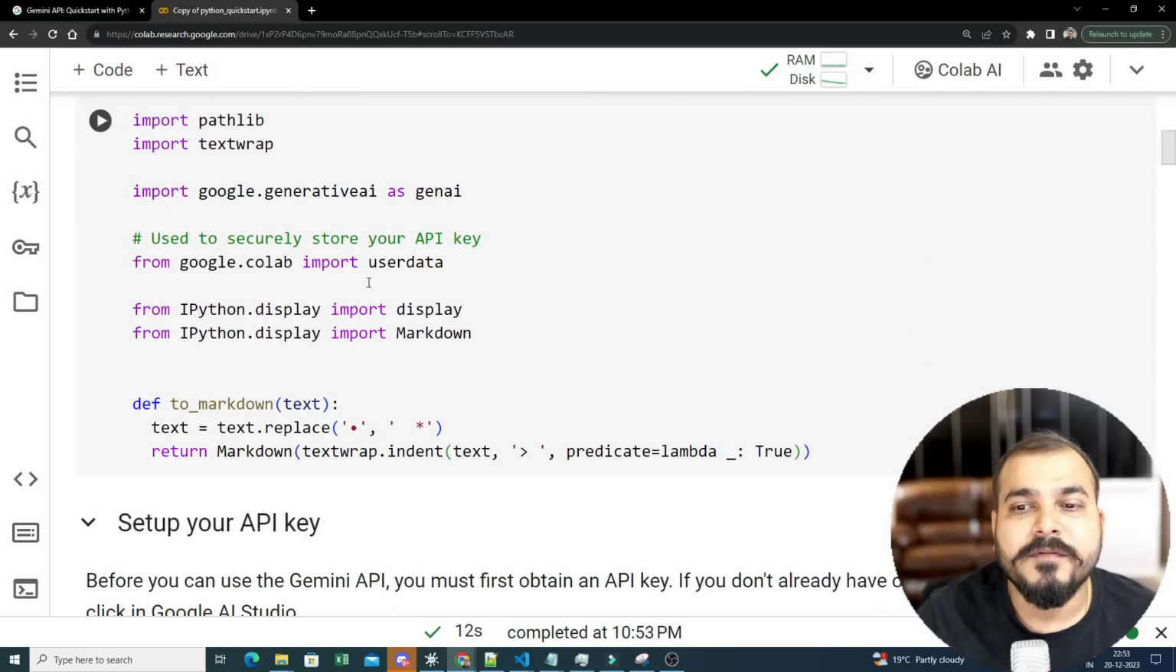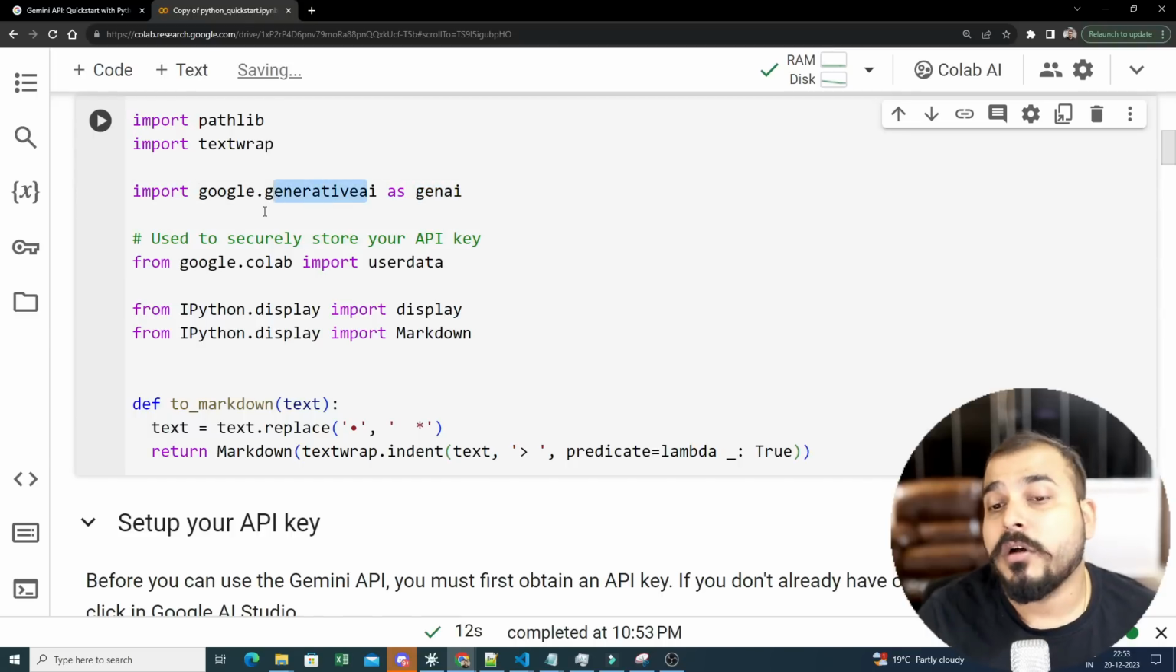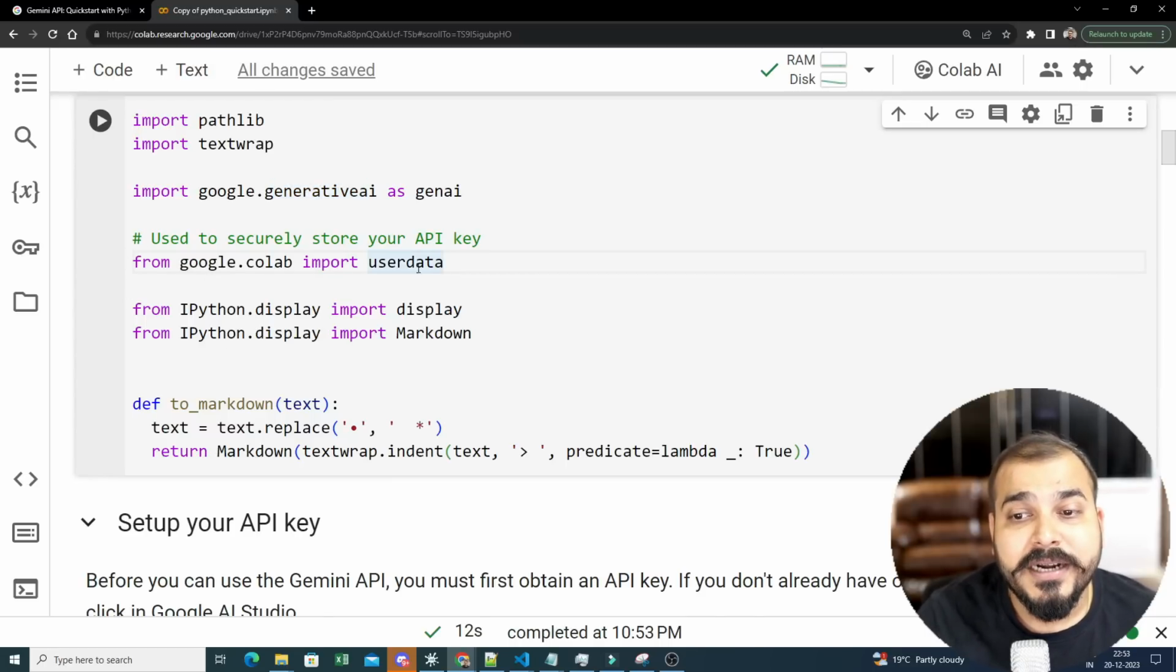Now here are some of the important things that we are going to do. First, you'll see we are importing pathlib, textwrap, and Google Generative AI as genai. This is the alias we are going to use, and this is the library that has almost all the features. From google.colab, you import userdata. Inside userdata, you can store your API key. I will show you how you can do it. Along with this, I'm importing display and Markdown to display the information.